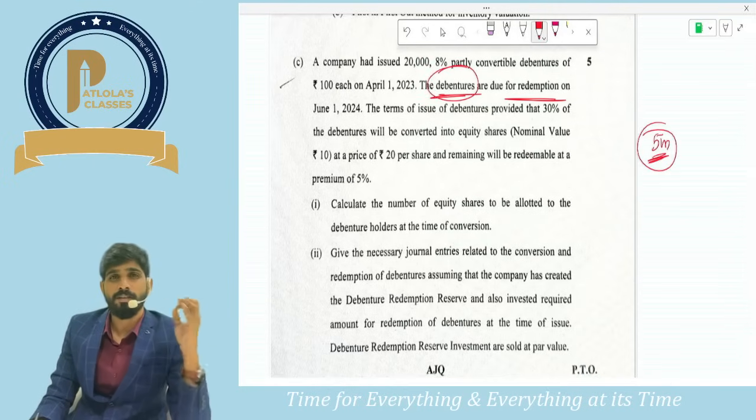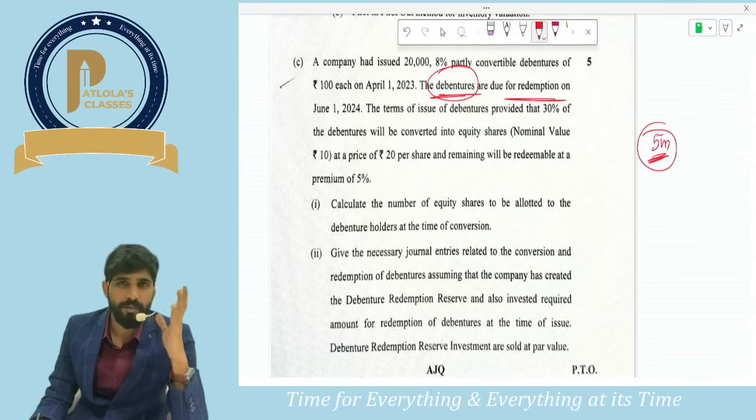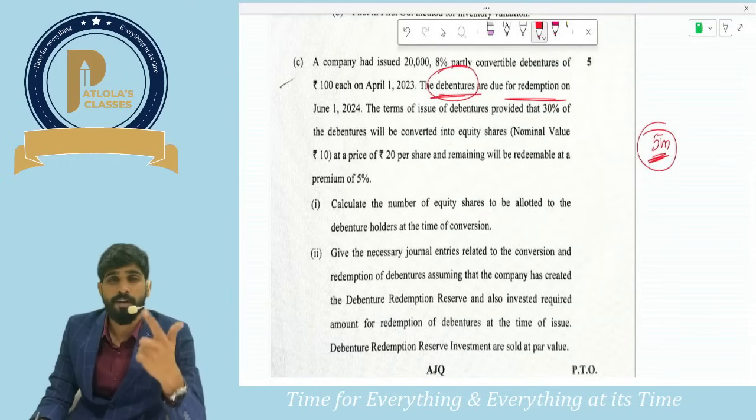Guys, out of whatever questions I have seen till now, I think the 5th question is the lengthiest because it has a question on NPO for 10 marks, 5 marks either bills of exchange or inventories, and again a 5 marks question on redemption of debentures. If I were writing the exam, I would take this 5th question as the optional one because the questions are straightforward, but it is a lot time consuming. So as far as my knowledge is concerned, you should have selected the 5th question as the option.